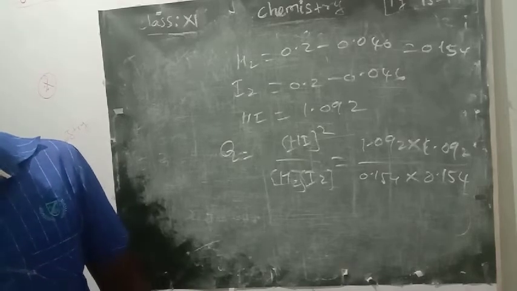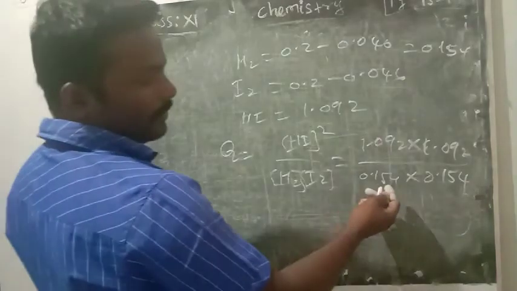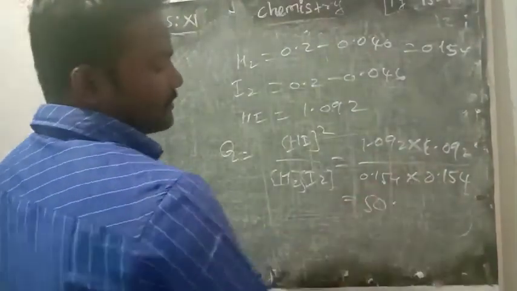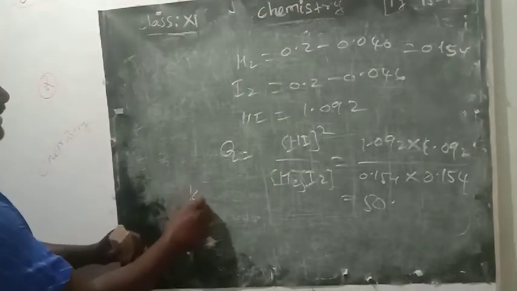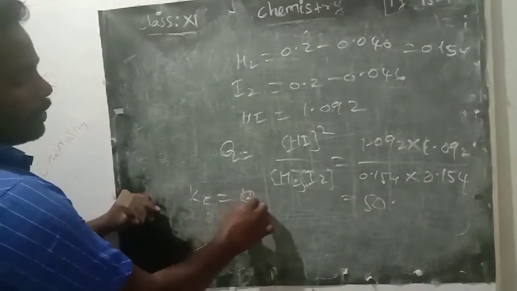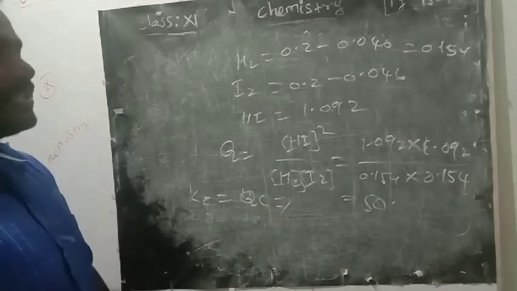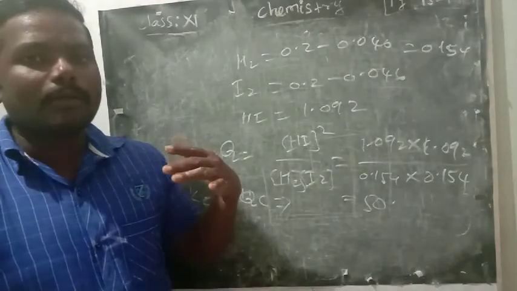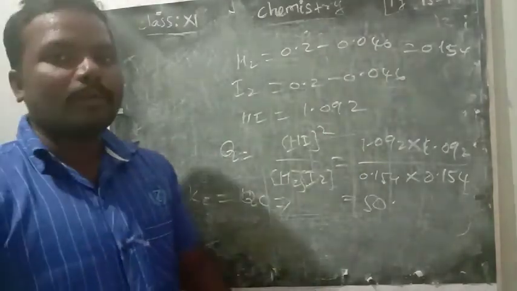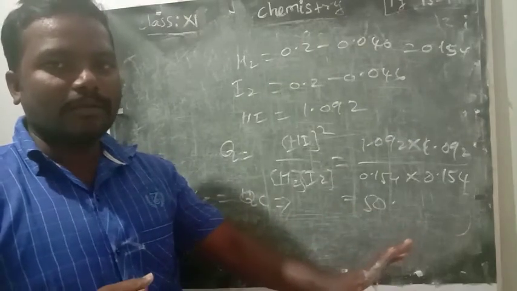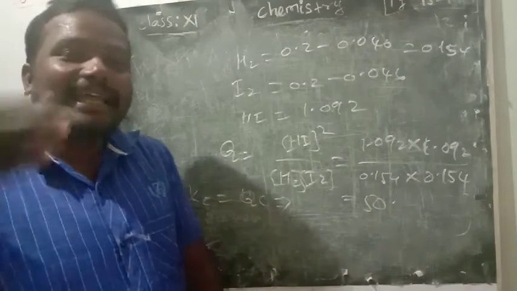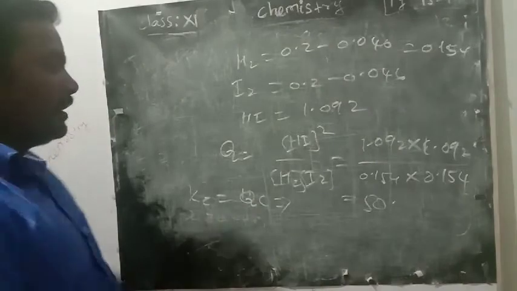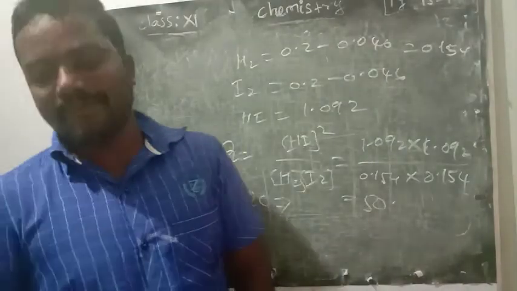It is also equal to 50. How? You just take the log value, right? If you take, you will get the same 50. So Kc value is equal to Qc value. So they exist in equilibrium. So from that, what we have confirmed: both reactant and product concentrations become equal when not in the added condition, at the time of addition. After reaching the equilibrium, you can confirm Qc value is equal to Kc value, right?